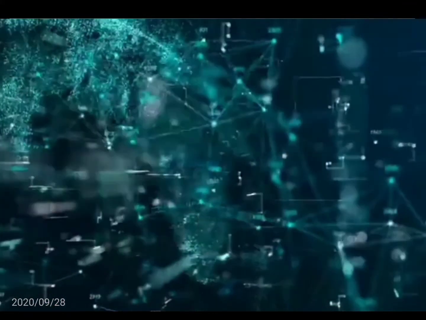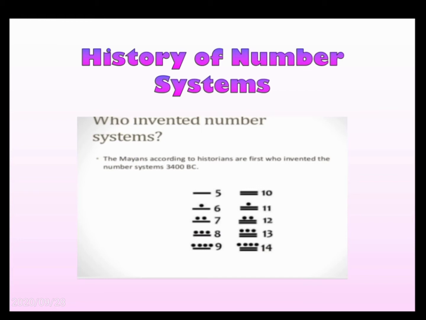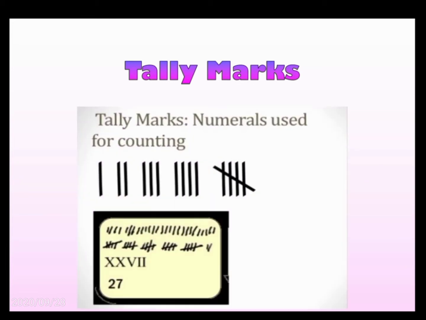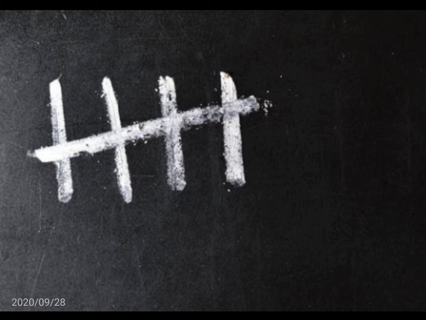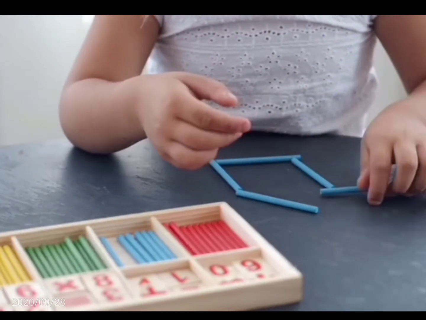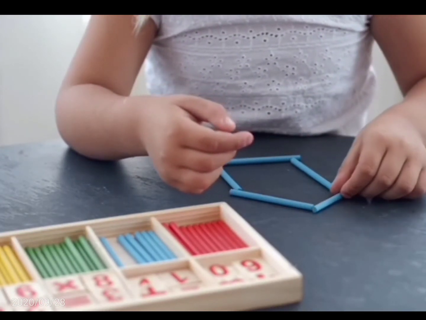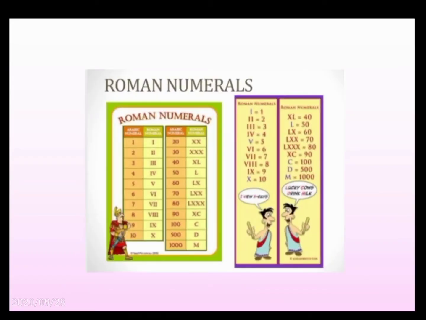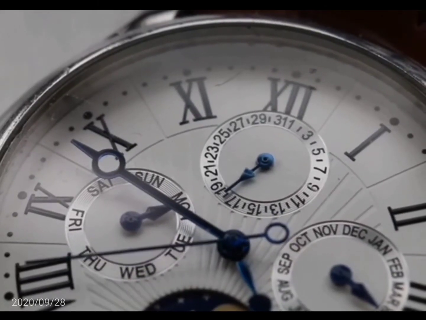Who invented number systems? The Mayans, according to historians, were the first who invented number systems, around 3400 BC, like this. Tally marks, numerals used for counting like this when men lived in caves. After that, independently, the Egyptians around 3100 BC invented their numeral systems like this. Roman numerals, like this.